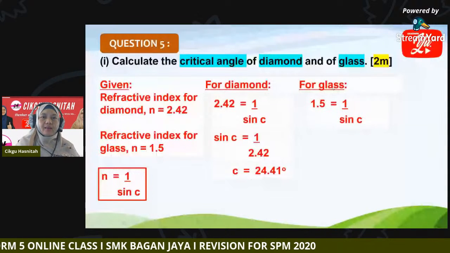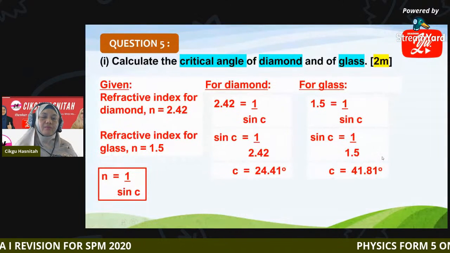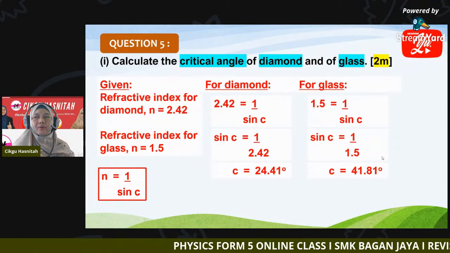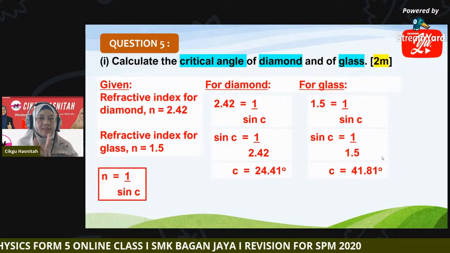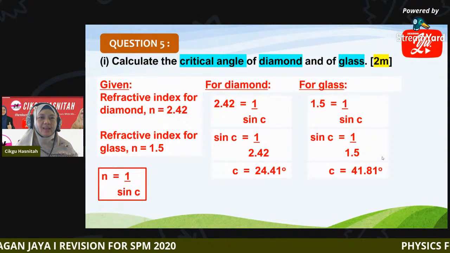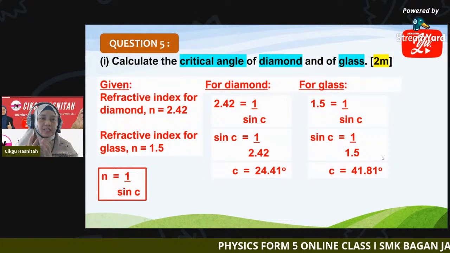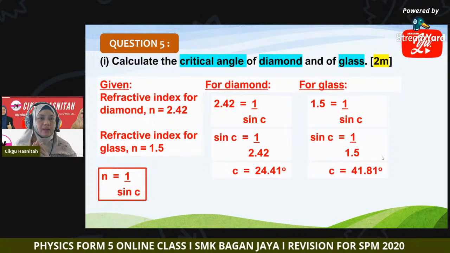Again, so C is 41.81. So the critical angle for diamond is less than the critical angle for glass. So what does it mean? For diamond, total internal reflection can occur easily, because of the lower critical angle.